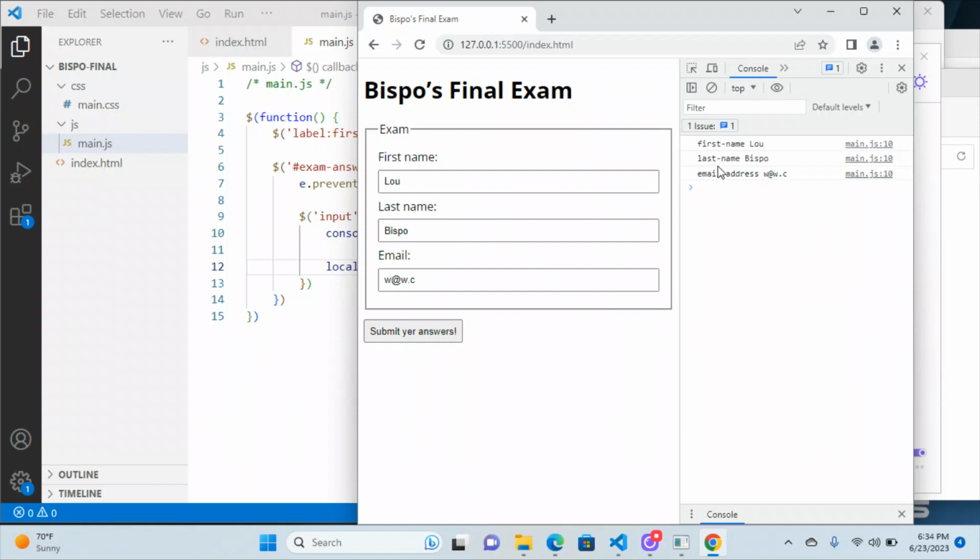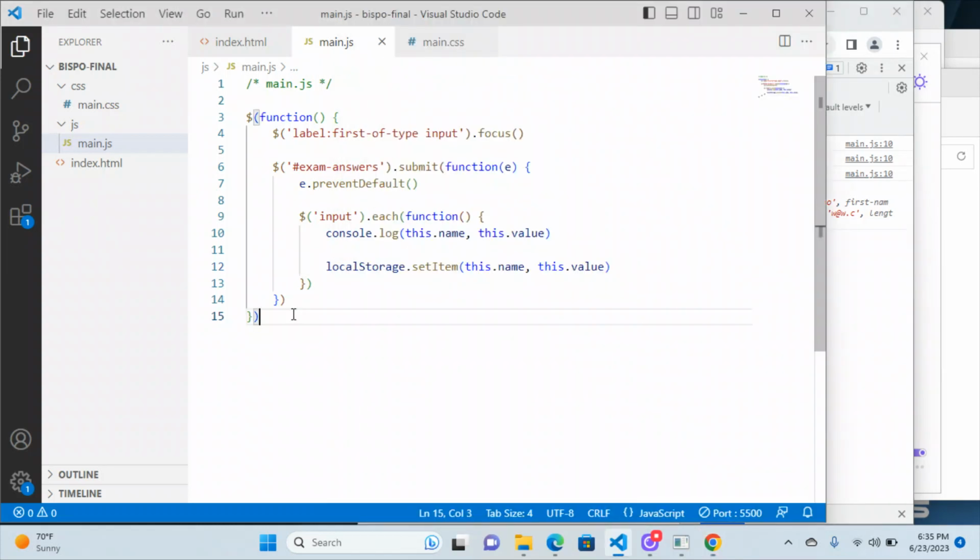And that's just the console spitting it out. But to test this, and it tells you how to do this in the test, go to local storage, just type it in, and you should see these values. There's last name Bispo, first name Lou, email address, and there we go. Notice the order is different here. Like I was saying, objects in JavaScript are not ordered, so they can pop down in any order. And that's it. That was it to get the rest of this stuff done.